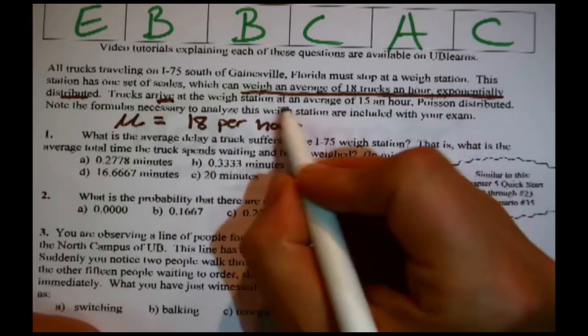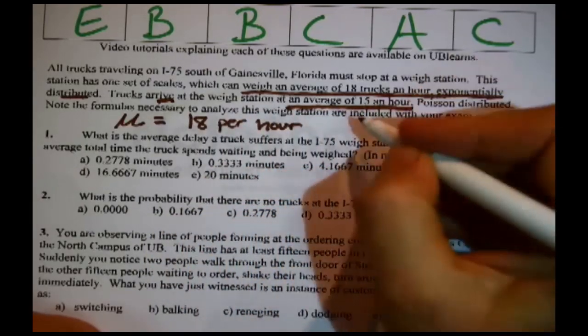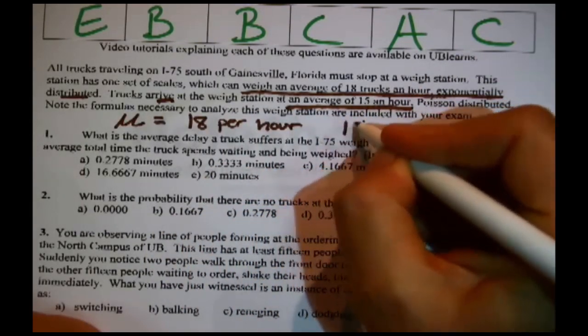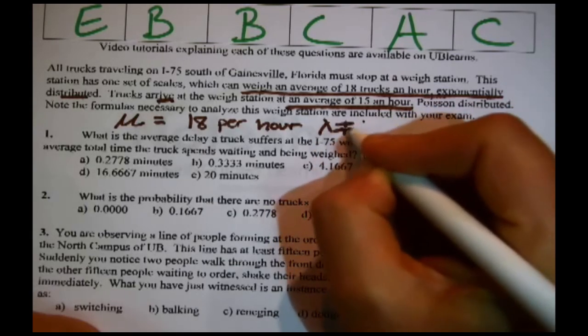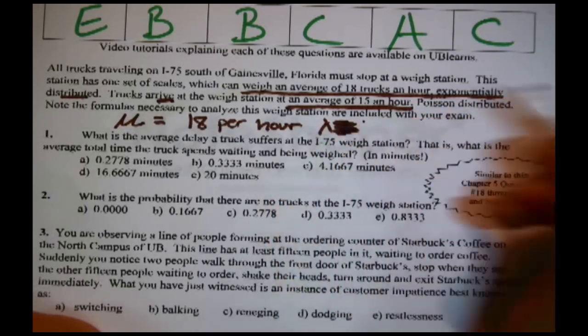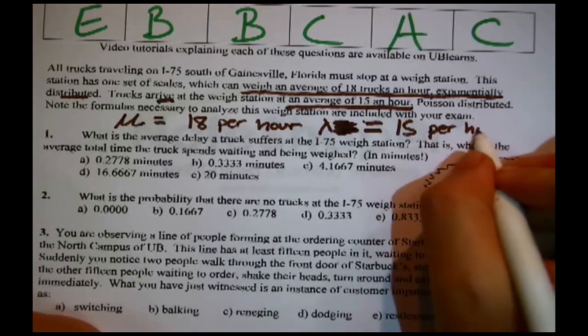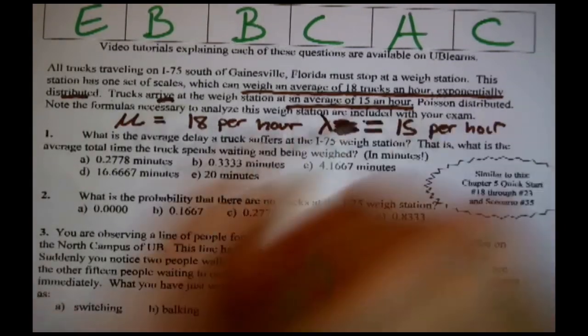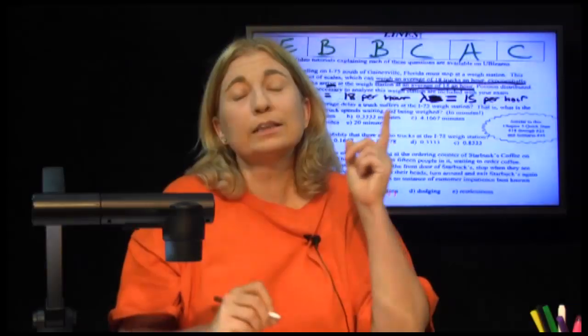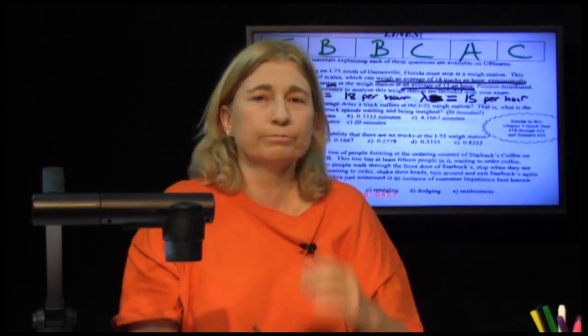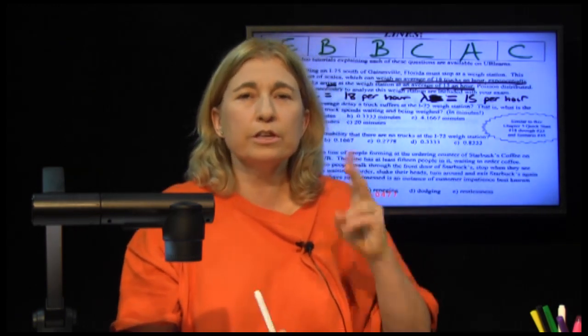But let's read on. Trucks arrive at the weigh station at an average of 15 per hour. That is perfect. That is lambda. Lambda equals 15 per hour. Lambda is the traditional symbol for the mean of the arrival distribution. These are the only two numbers that you need for the MM1 formulas. Now, wait, we haven't even read the question yet.